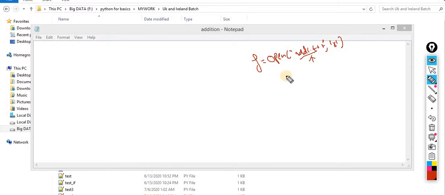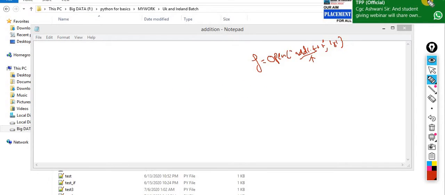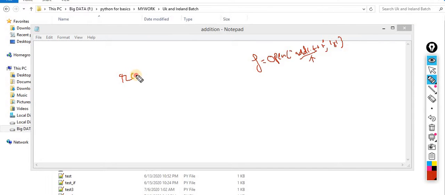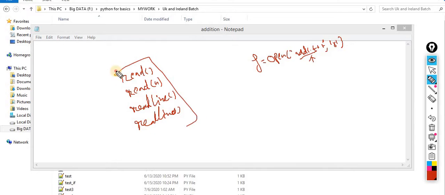Now understand it. You want to read this data. To read the data, we have one method that is called read, another method that is read n, another method that is readline, and another method readlines. Keep this point in mind. These are the four methods available for reading the data from files. So the question is, what is the difference between these four methods? Very simple, nothing special. The name itself specifies the work.